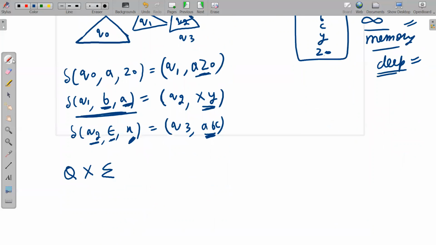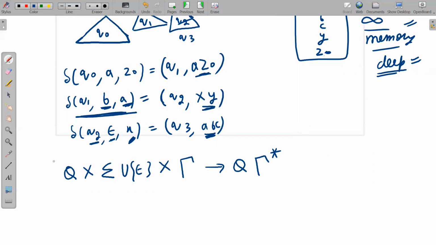And from the stack you have to read exactly one symbol, and stack symbols are represented by tau. Now you are going to some state, and you can push any number of symbols onto the stack.